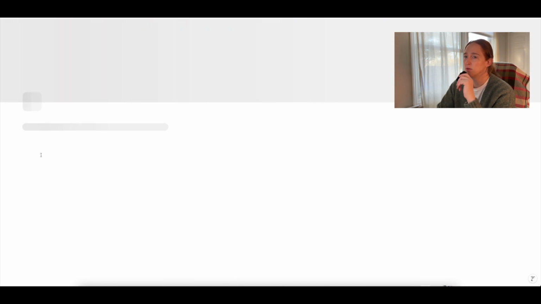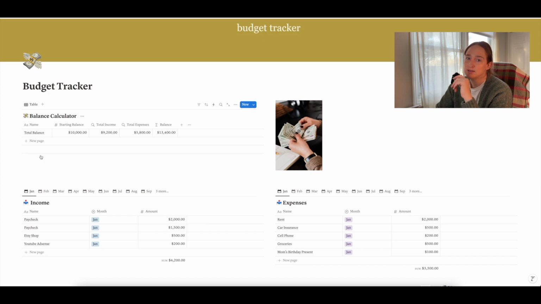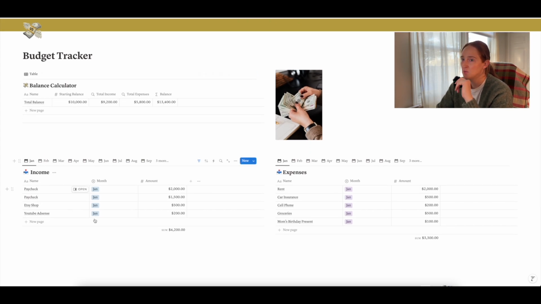Now we're going to go over to the budget tracker. Budget tracker, really simple. I didn't want anything too complicated. I just wanted a place where I could put in all my income for each month. So you can see I have a tab for each month here, and then the total expenses for each month. Just list it all out, put the total, and then up here we have the balance calculator. So you have your starting balance, how much money you have in the bank, you can put there, your total income, total expenses, and then you can just see that balance. And then you can go through each month and compare and contrast. Again, very simple, nothing too complicated, but just so you can visually have it here is what I really like.